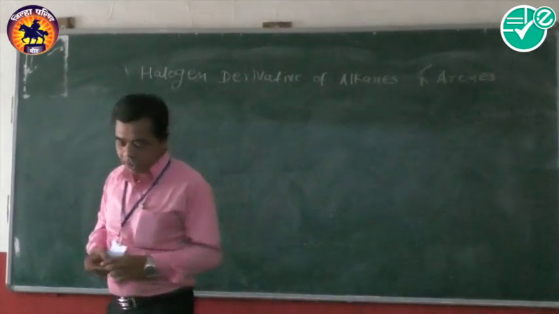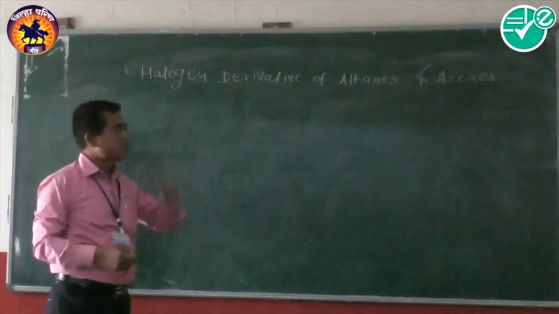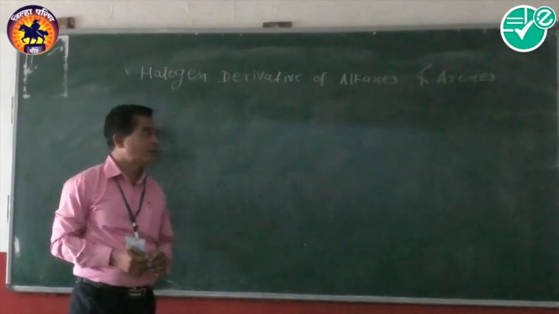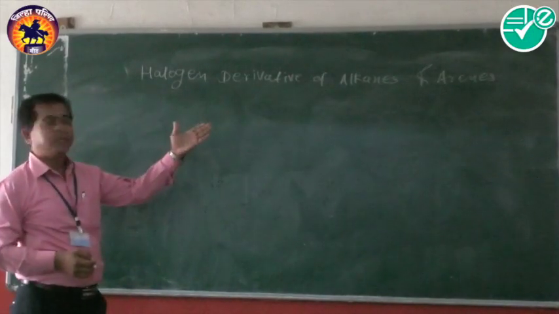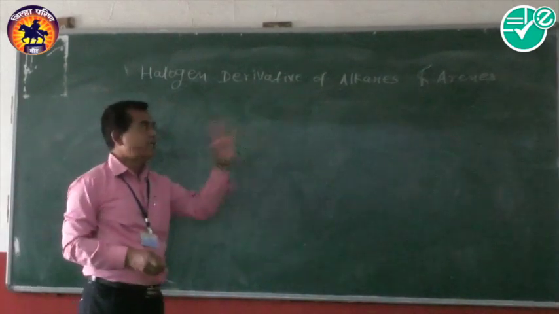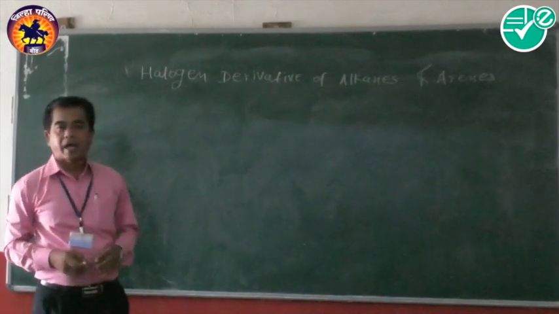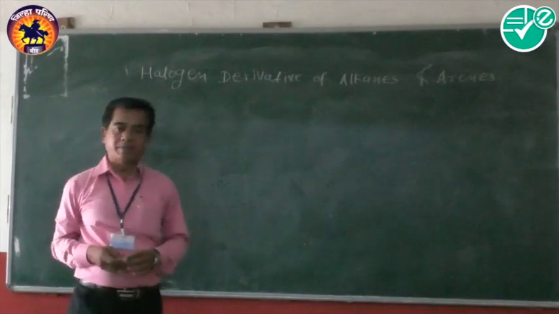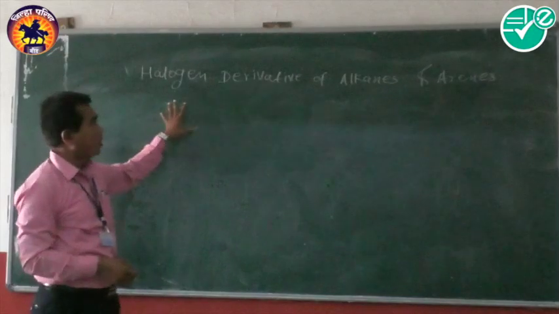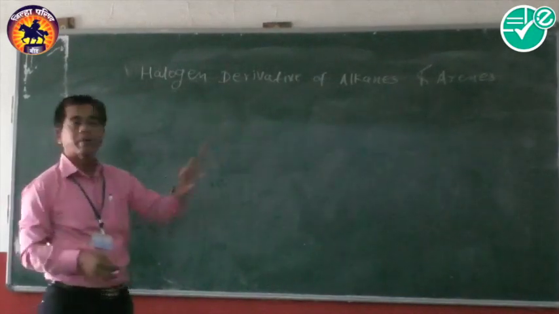Students, we know the meaning of these alkanes and arenes. We discussed these meanings in the 11th standard. Here, alkanes indicate the saturated aliphatic hydrocarbons and arenes indicate the aromatic hydrocarbons. Now, how are these derivatives formed? That is, we call them halogen derivatives of alkanes and halogen derivatives of arenes.